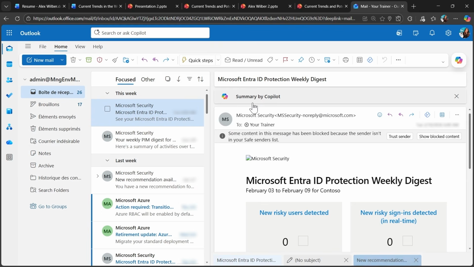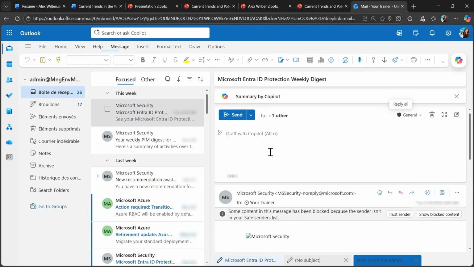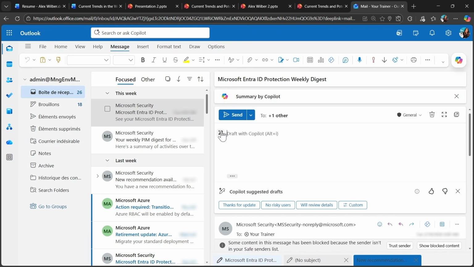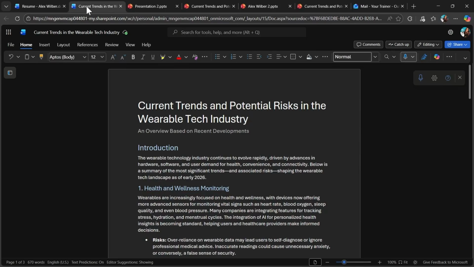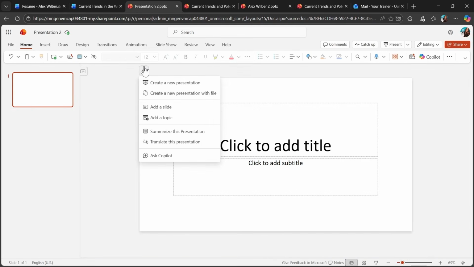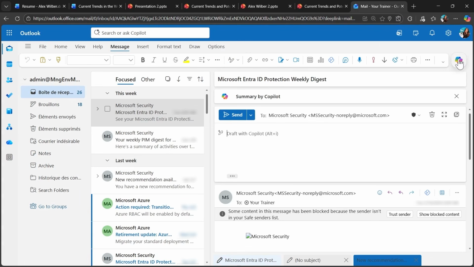For sure, you always need to check what Copilot suggests. So you have a summary by Copilot, you have a Copilot chat on the top that you can use to communicate with your Copilot, as well as you have this open Copilot inside of the mail if you want to use Copilot to write your mails better, or the buttons on the mail reply in order to answer your mails fast. So we saw Copilot in Word, we saw Copilot in PowerPoint, as well we did discover together Copilot in Outlook. I hope you enjoyed this demo. Let's come back to our presentation.